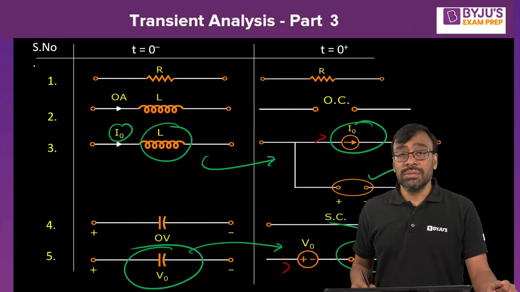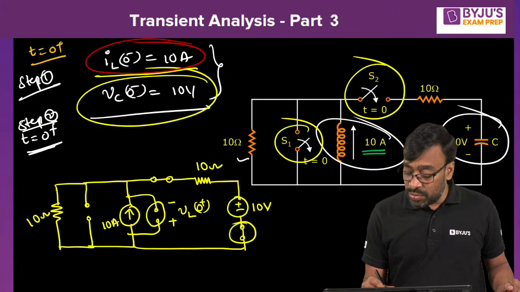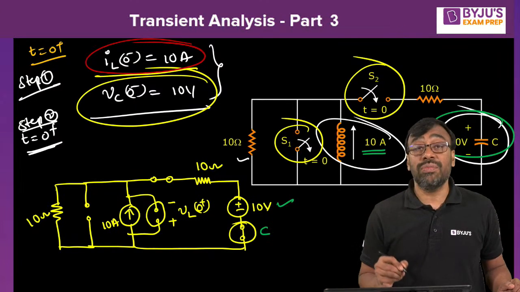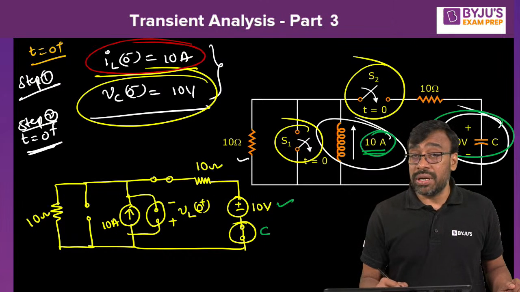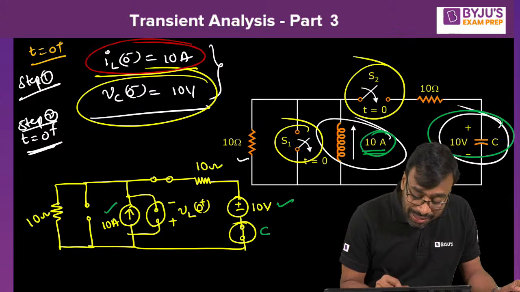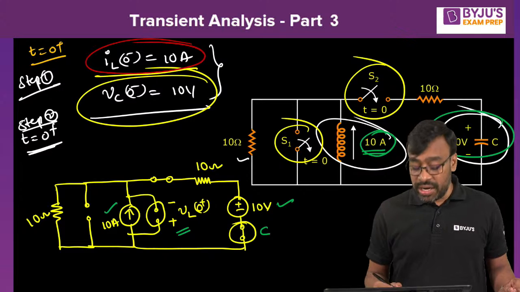You understand now? That's what I am doing here. The voltage across the capacitor was 10 volts, that is why I placed 10 volts in series with the capacitor model. Then the inductor current was found to be 10 amperes, so I am replacing that inductor by a current source with a parallel inductor model. Now, is it okay, Siddiqui? Got it, very good.